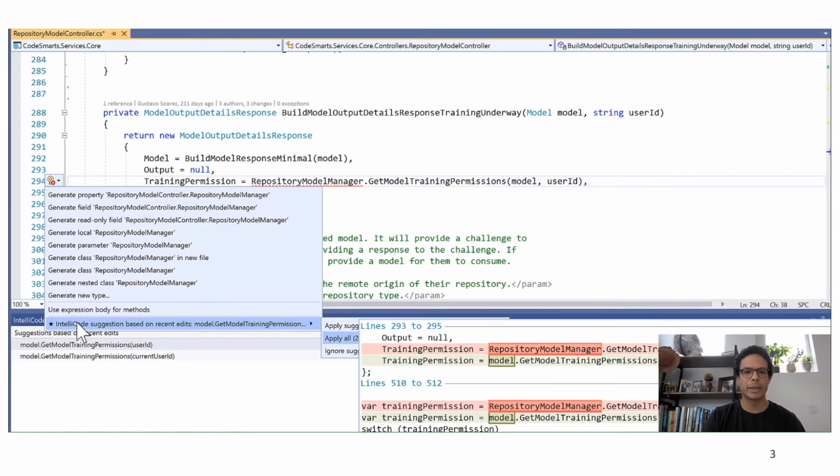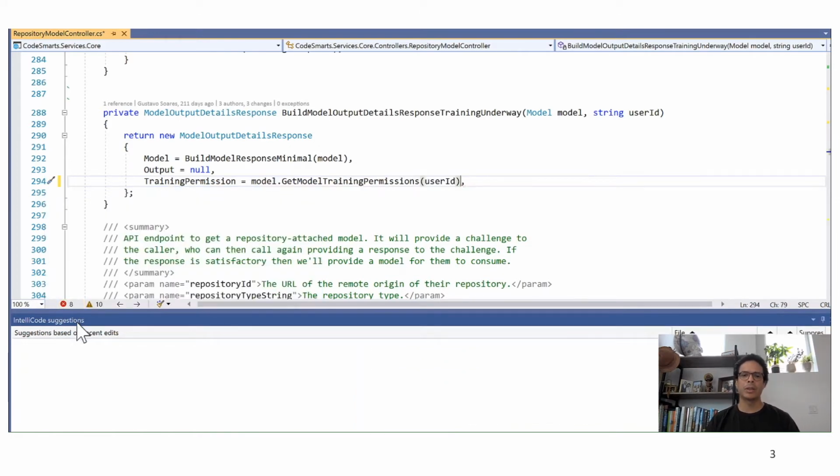Cool. So IntelliCode was in the background watching what I was doing, and it used my changes as examples to synthesize a program transformation, and then used this program transformation to produce code changes in this file and show to me as suggestions.